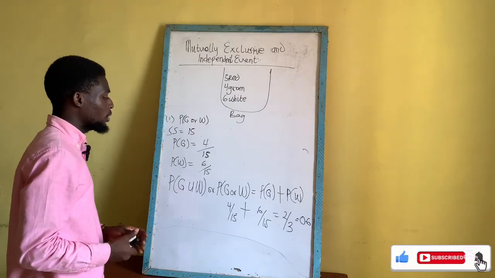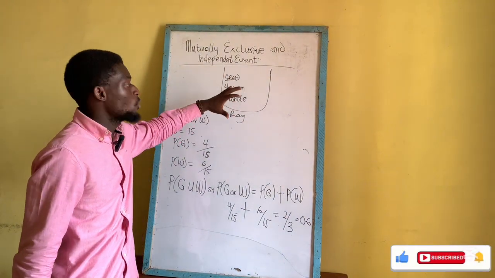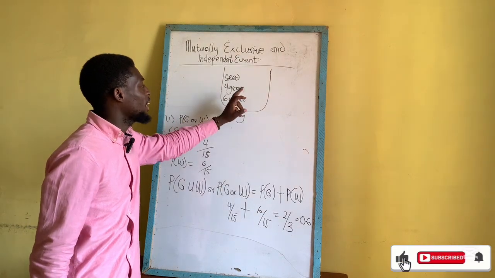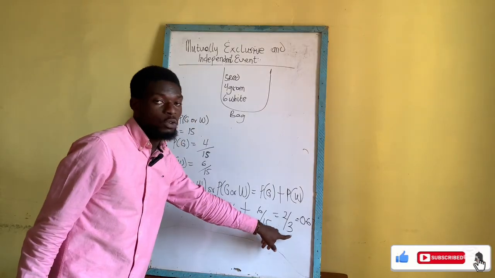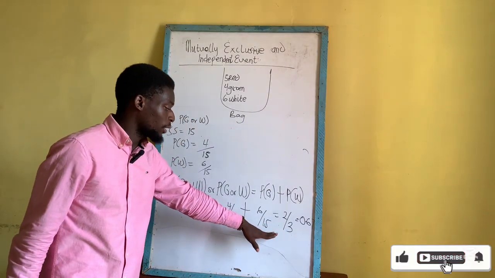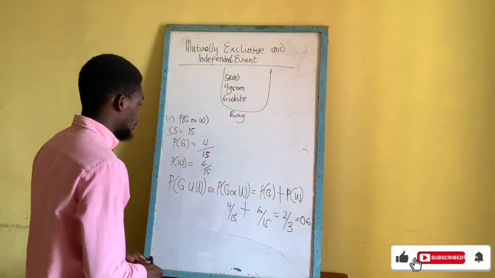0.67. So if we put our hand in this particular bag, the probability of picking either a green ball or a white ball is 2 out of 3, or 0.67. I hope it's understood.